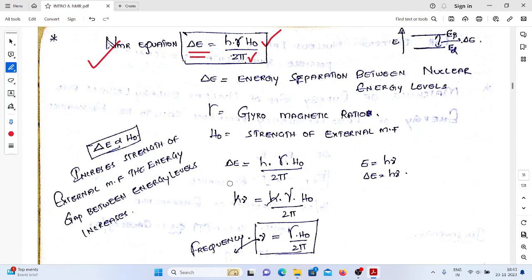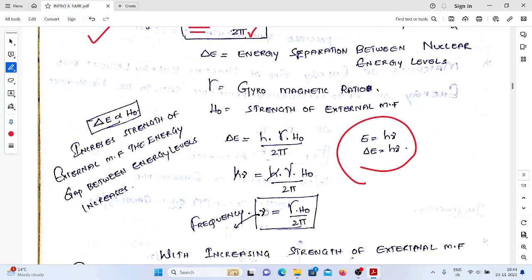Already we know that according to the Planck quantum theory, delta E equal to h nu. So if you substitute this value here, what happens? h and h both will be cancelled. Then the frequency equals gamma into H naught by 2 pi. Here we are using radio frequency radiation or not? The radio frequency radiation can be identified by using lambda, by using frequency, right? So if you know the frequency, indirectly what we are knowing, energy or not.